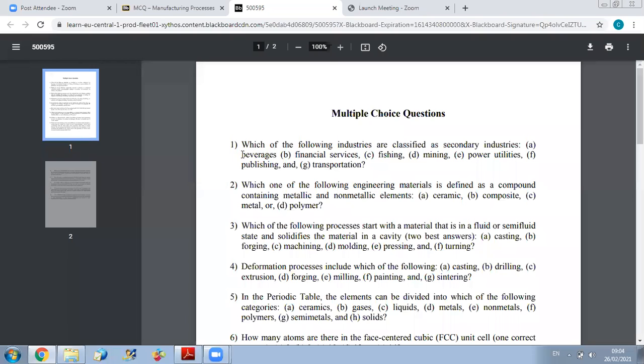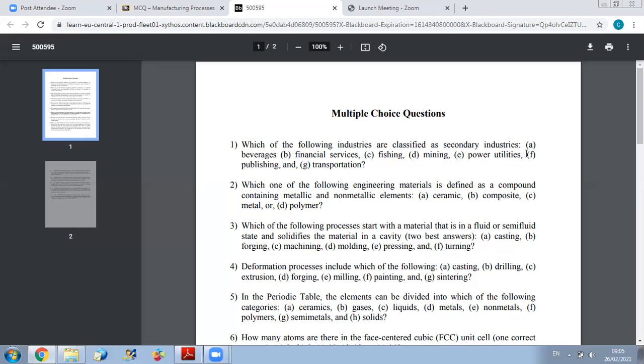So first, for the first question, which of the following industries are classified as secondary industries? Just here you should remember the definition of primary, secondary, and tertiary industries. You know that primary industries deal with just the first stage of anything. For example, agriculture, fishing, mining, all are primary industries.